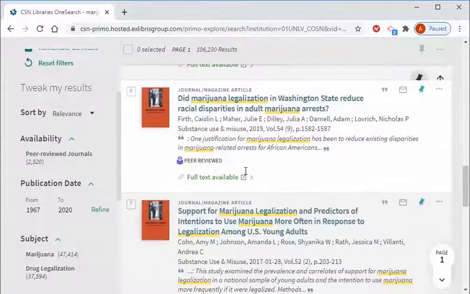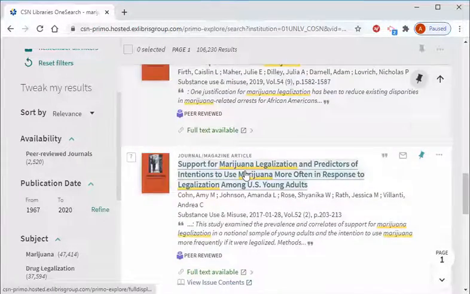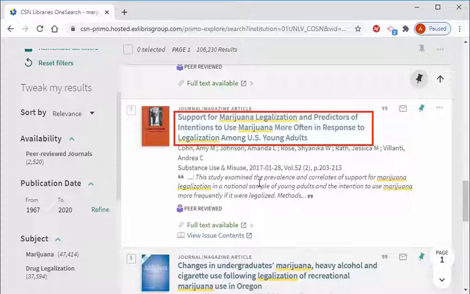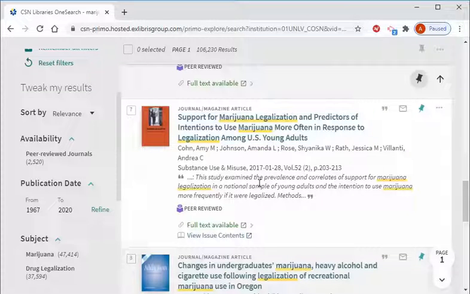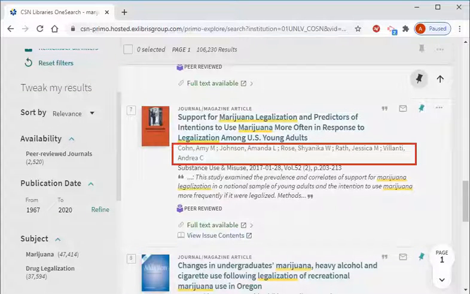I'm going to go down to number 7. Here, in blue, we see the title of the article, Support for Marijuana Legalization and Predictors of Intentions to Use Marijuana More Often in Response to Legalization Among U.S. Young Adults. The authors of this article are listed here.